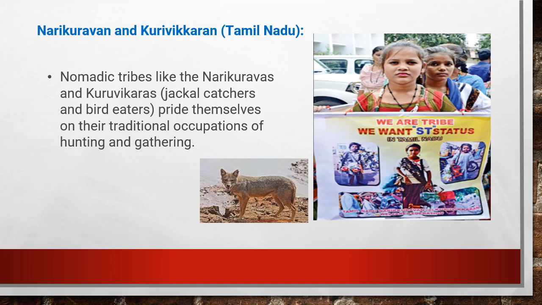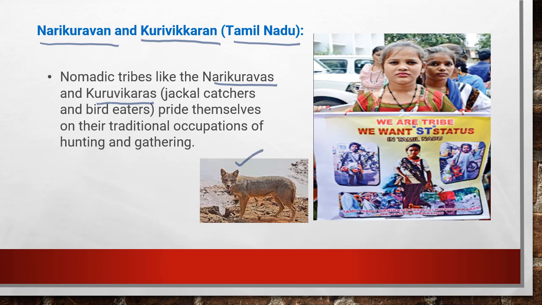The other community is Narikuravan, and Kurivikaran. These are tribal communities from Tamil Nadu, nomadic tribes like the Narikuravas and Kuru Vikaras. These are actually jackal catchers, and the jackal is one of the animals.